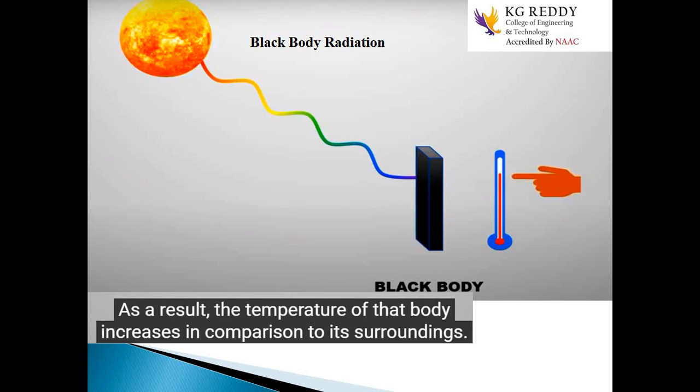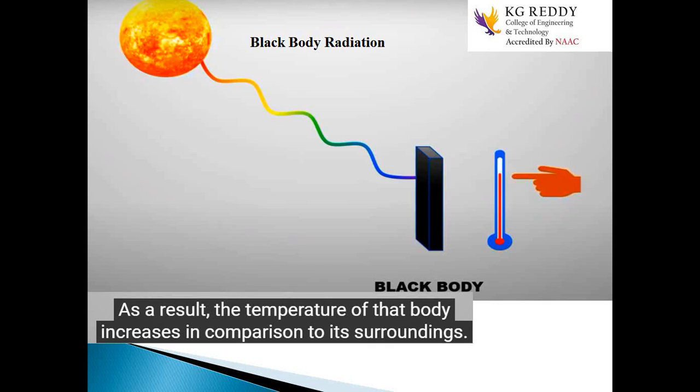When light is falling on an object, the object will absorb the radiation, and what will happen? The temperature of the body will increase, not relative to the surrounding temperature, but relative to its normal temperature. See here in this picture, if you give any radiation to that body, it will absorb that radiation and increase its temperature above the normal temperature. As a result, the temperature of that body increases in comparison to its surroundings.